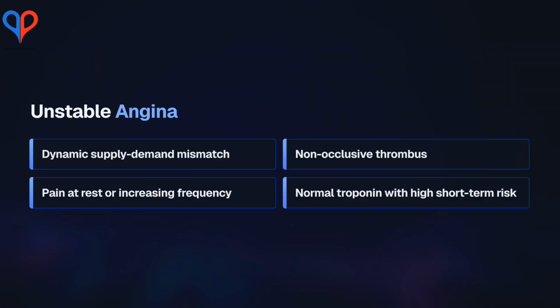Unstable angina is dynamic ischemia from a partially occlusive thrombus or sudden drop in supply. Symptoms occur at rest, increase in frequency, or become more severe. Troponins remain normal because ischemia is insufficient to produce myocyte necrosis, but the risk of progression to MI is high.